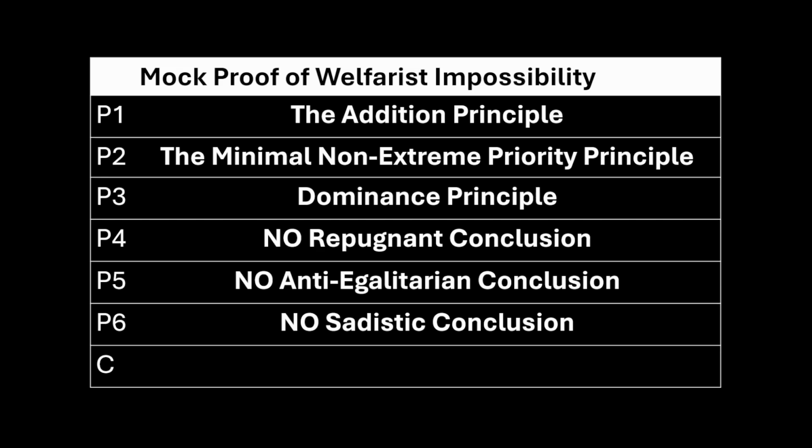So we have the addition principle, the minimal non-extreme priority principle, the dominance principle, and we also have a requirement of no repugnant conclusion, no anti-egalitarian conclusion, and no sadistic conclusion. But when we put all six of these premises together, we arrive at a contradiction. That's why Arrhenius thinks that welfarist axiology is impossible.